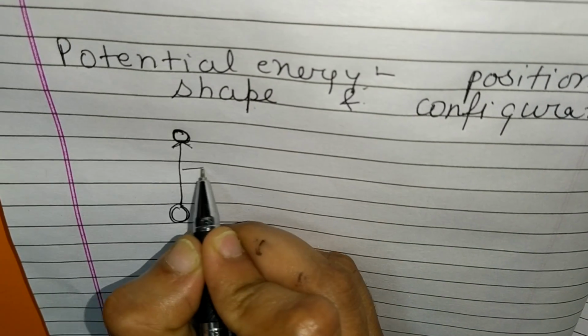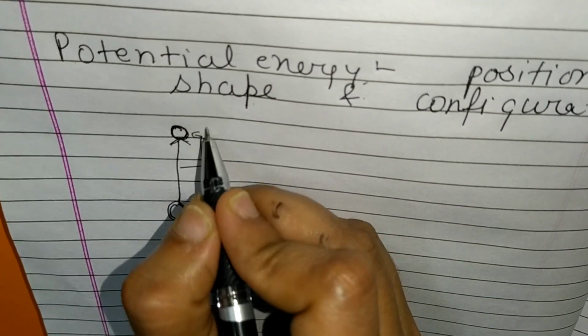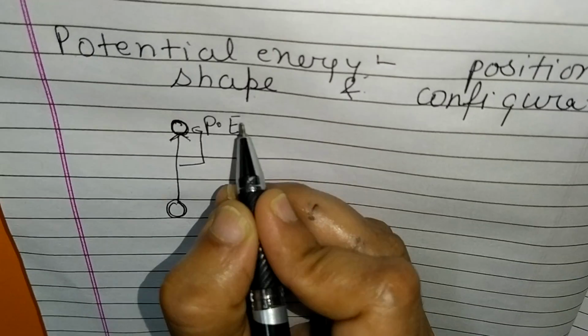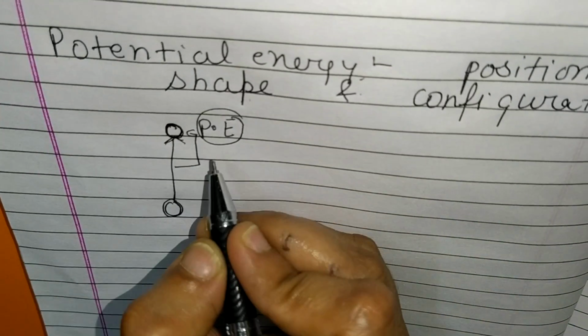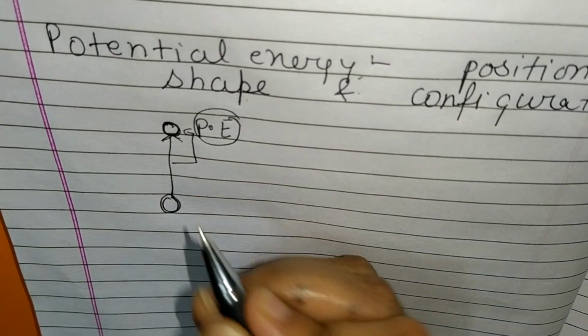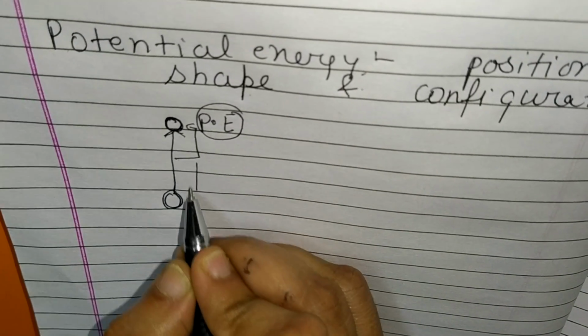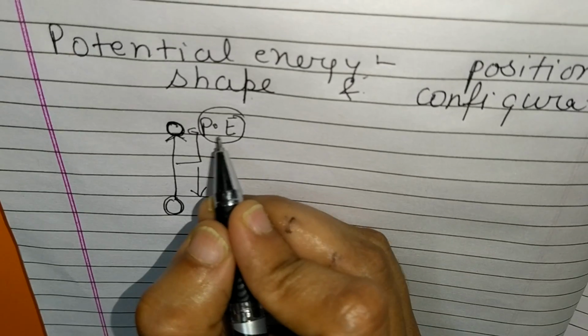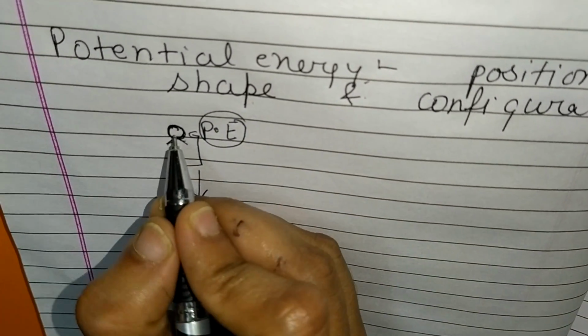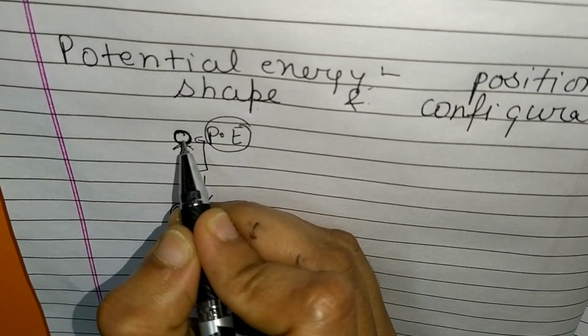That work done will be stored in this ball in the form of potential energy. This work which we have done on the ball is against the gravitational pull of the earth, and that work done will be stored in the ball in the form of potential energy.